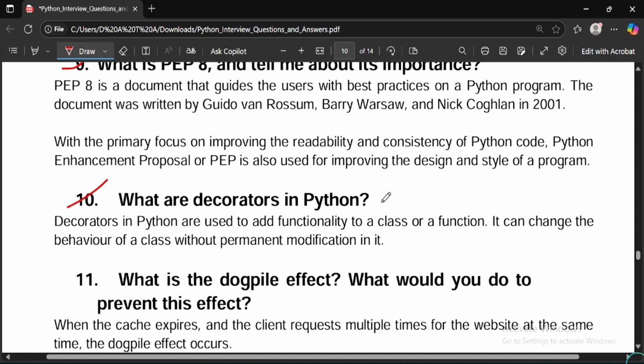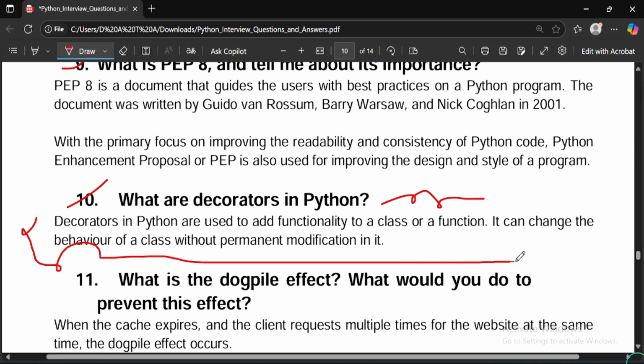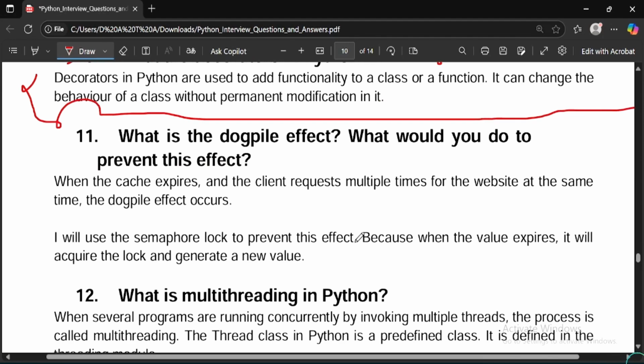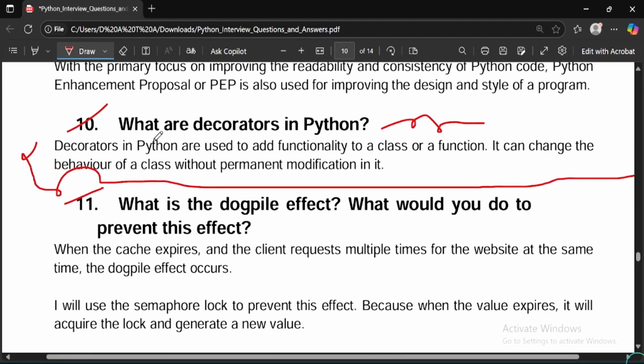This is an important one, the most asked question. What are decorators in Python? Decorators in Python are used to add functionality to a class or a function. It can change the behavior of a class without permanent modification on it. I think you have understood the answer.